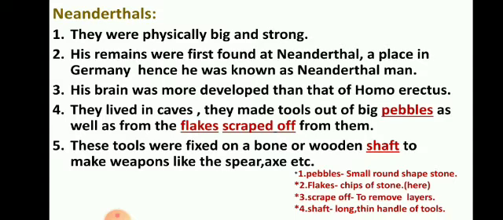They made tools out of big pebbles. Pebbles means round shaped stones. And they were also making tools out of flakes scraped off from them. That means the pebbles, when they were using them to make tools, they were giving them a specific shape. They were scraping it. Now scrape means to remove the layer. So they were scraping, removing the layers. Whatever things were scraped off, removed, those are called the flakes, the chips of the stones. So it was also used.